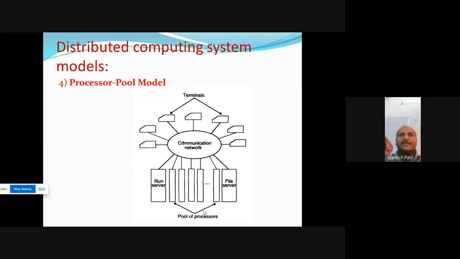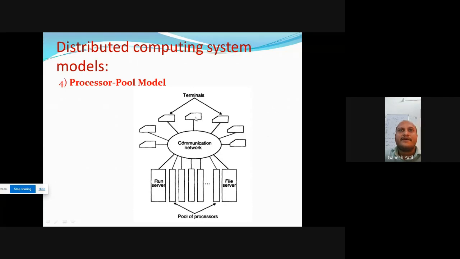Same thing here. Pool of processors means a collection of processors. See here, at the other end we have the servers: run server, file server, database server. All servers have processors. And at the client end, we have the computer machine. Here, the terminal acts like the user or computer machine.